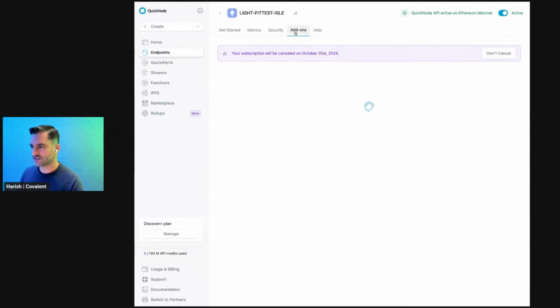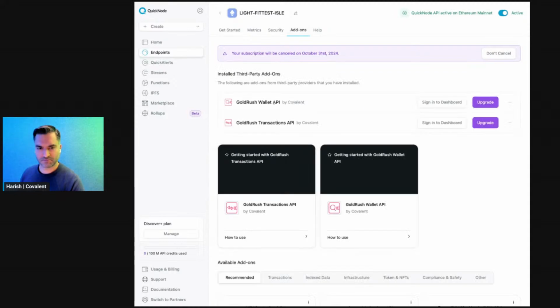If you go to the add-ons, I've just gone ahead and purchased the wallet API and the transaction API. And so from here, I can sign into the dashboard. The reason you'll want to go to the dashboard is this is where you get your API key. And once you've got the API key, you can use the full suite of GoldRush tools.